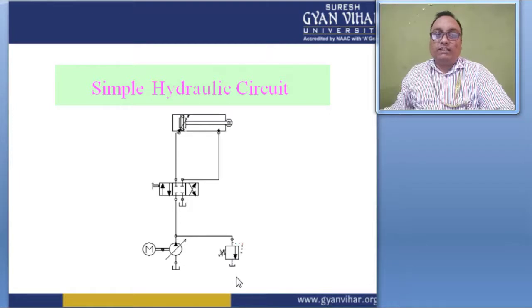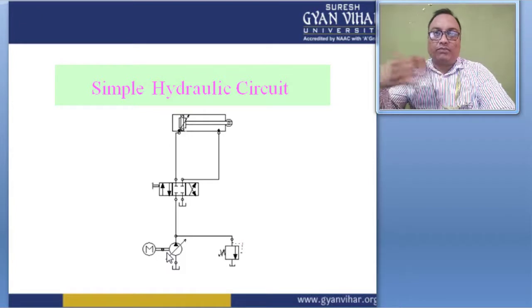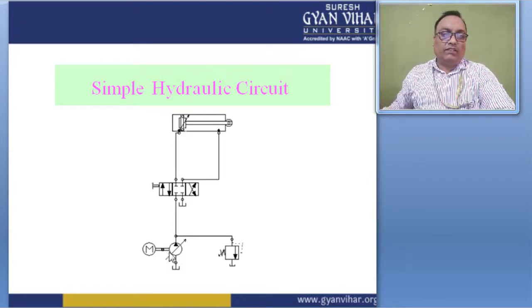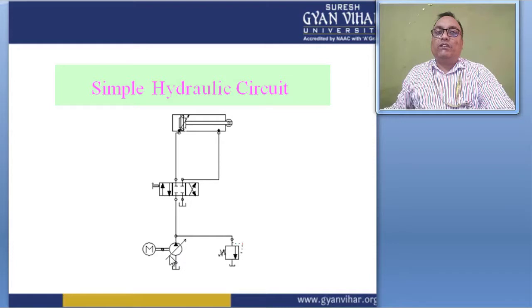is sent to the reservoir. Here the variable displacement pump is connected, and I will talk about the different types of symbols in the previous slides. So this is one type of variable displacement pump, and this is the motor symbol. Here one motor is connected. This is one type of electric motor or any mechanical drive, which is connected to this pump and drives the pump, or provides the input energy to the pump for circulating the fluid from the reservoir to the fluid line.